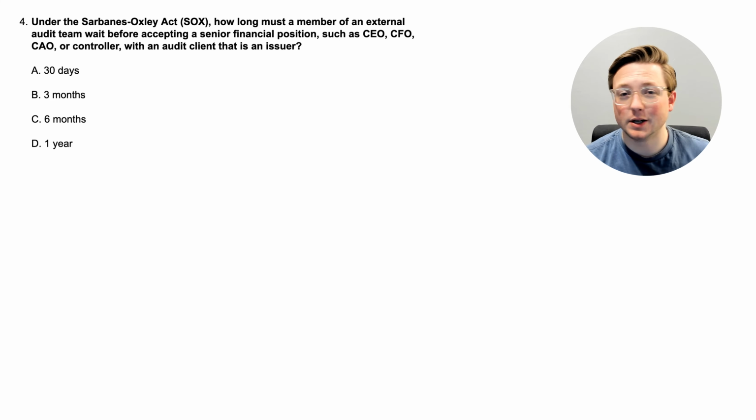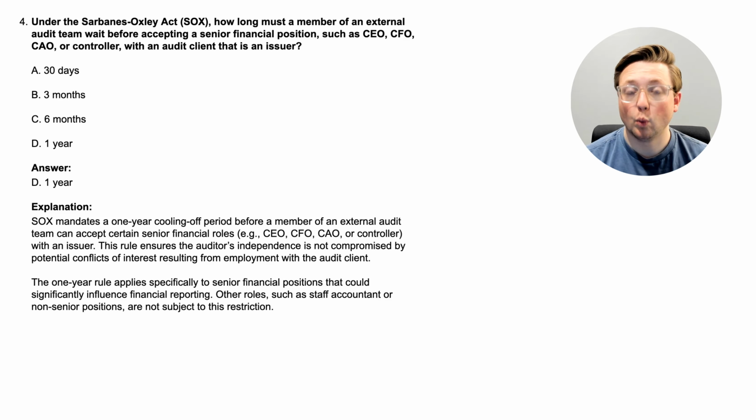Again, this whole video is just a whole bunch of small rules when it comes to the SEC and PCAOB rules for independence for issuers. So let's go ahead and look at the answer. All right, here we are. The answer is D, 1 year.